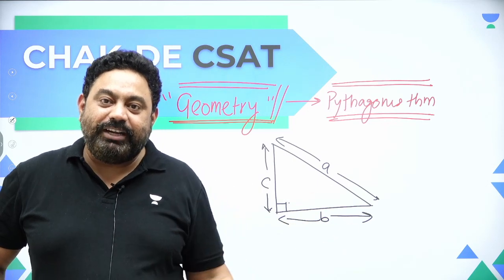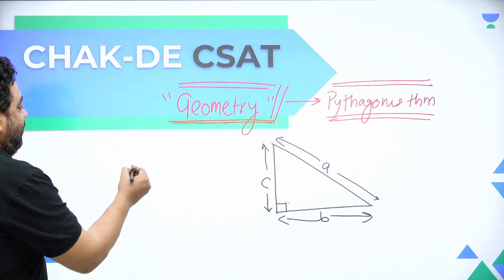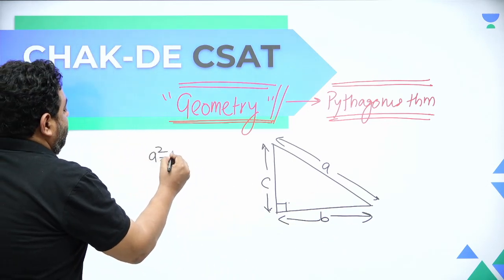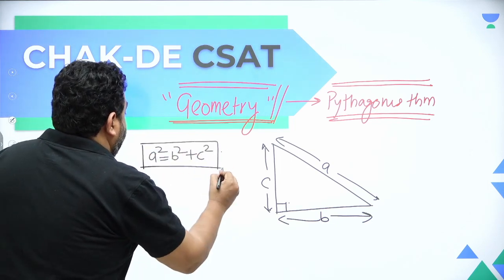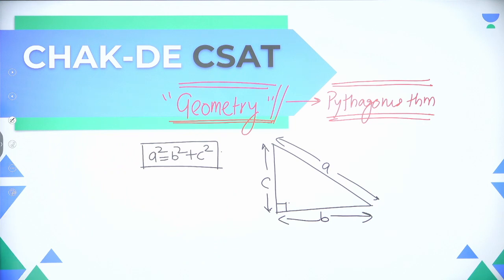Half base into height. What is Pythagoras theorem? A square is equal to B square plus C square. A square is equal to B square plus C square is your Pythagoras theorem, isn't it, guys?